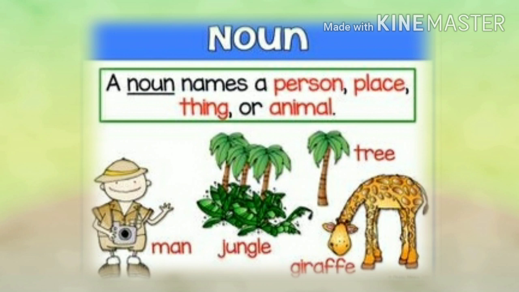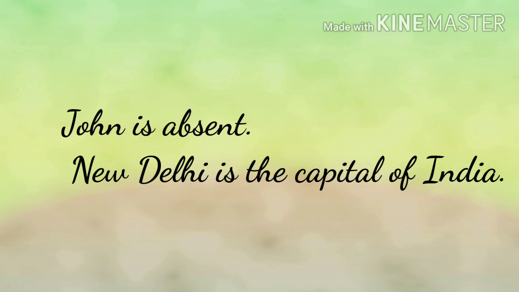First one is noun. A noun names a person, place, thing, or animal. Examples: man, jungle, tree, giraffe. For example, John is absent. Second one, New Delhi is the capital of India.